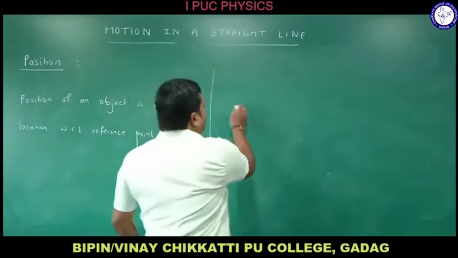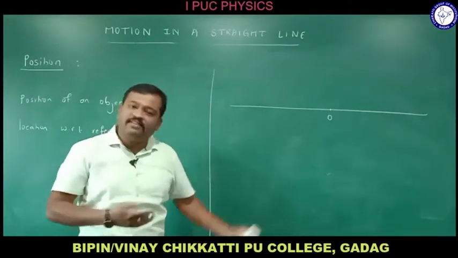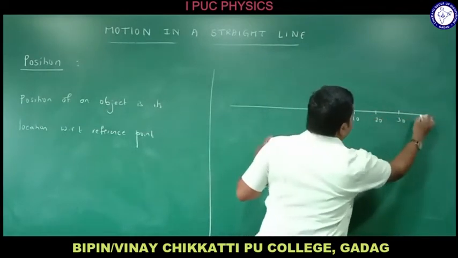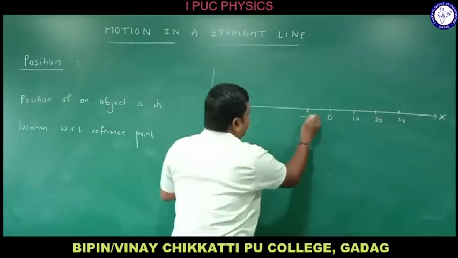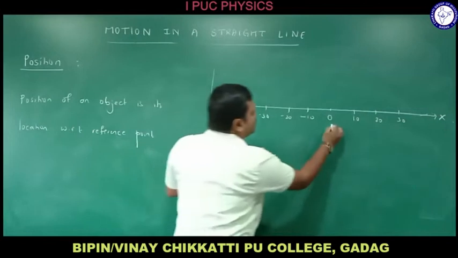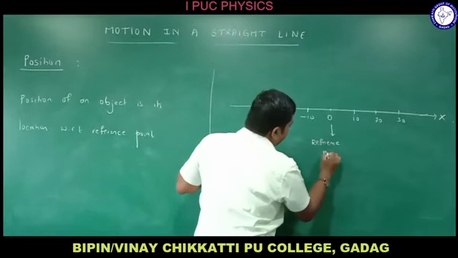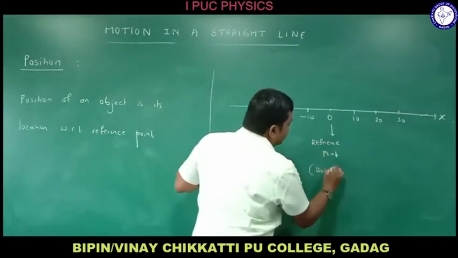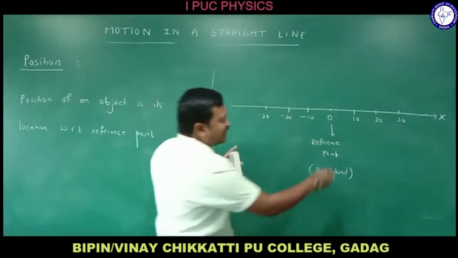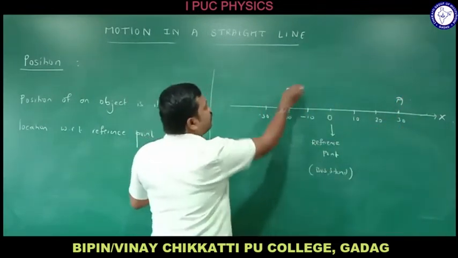For example, this is a number line, and this is 0, right? Let me consider this as the point of reference. Let me take 10, 20 and 30 along the x-axis, and here minus 10, minus 20, minus 30. Let me consider this point 0 as the reference point, for instance a bus stand. One friend is standing at this position; let me call him A. Another friend is standing here; let me call him B.